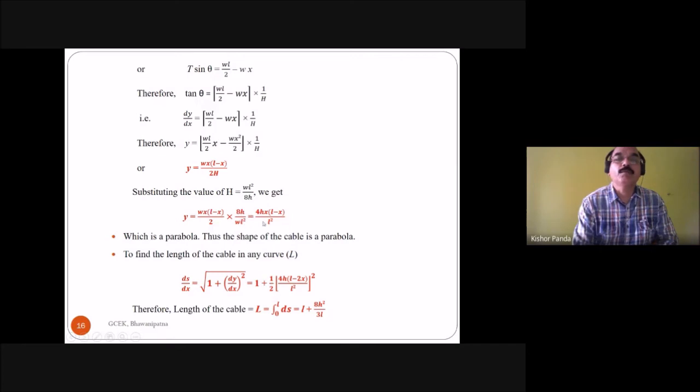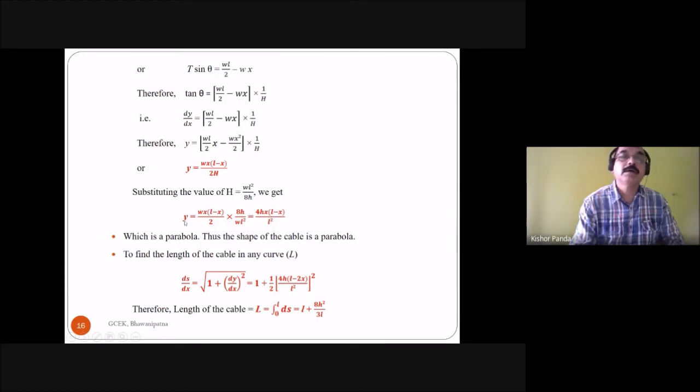So this is equal to 4hx into L minus x divided by L square.